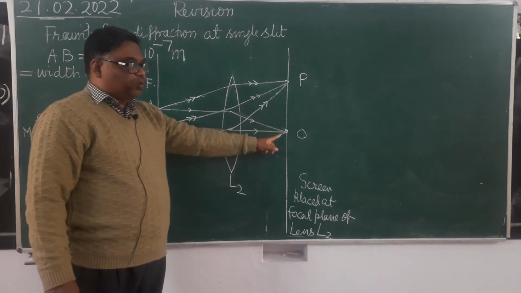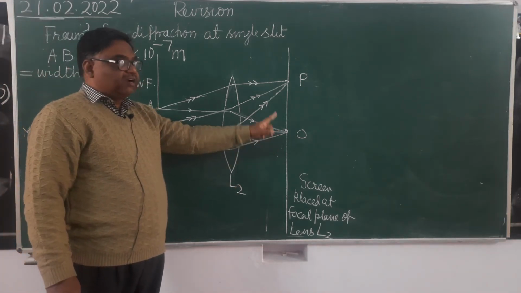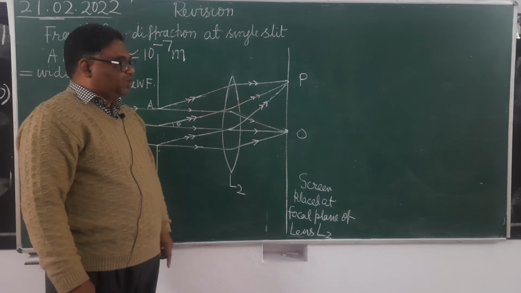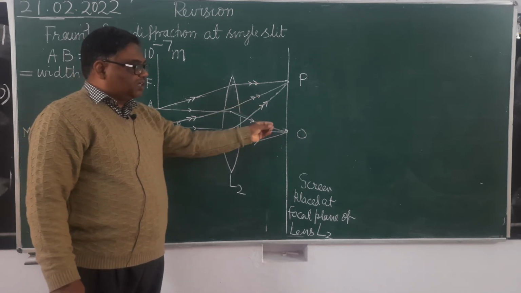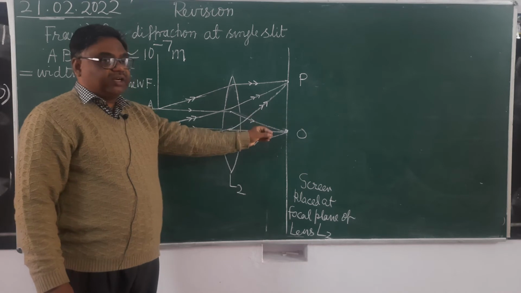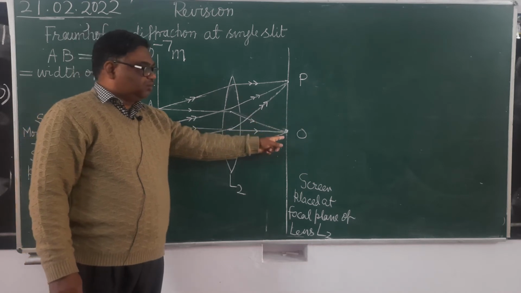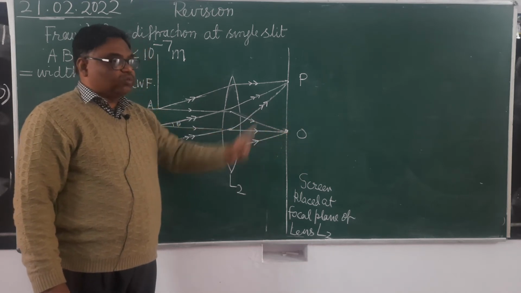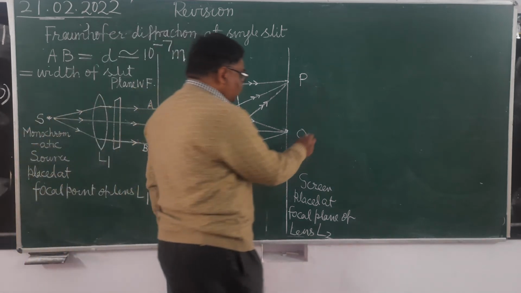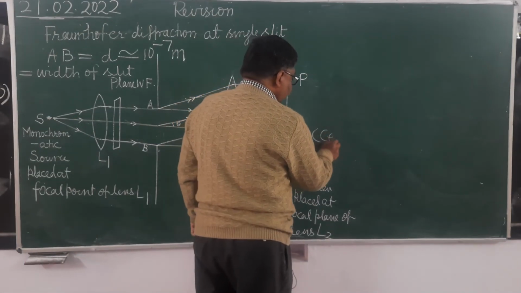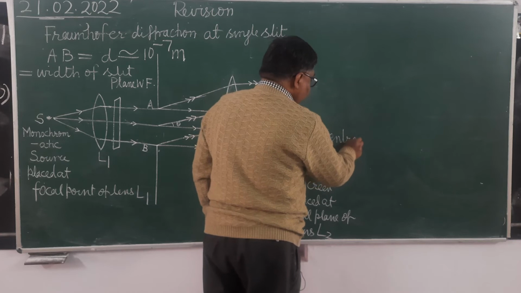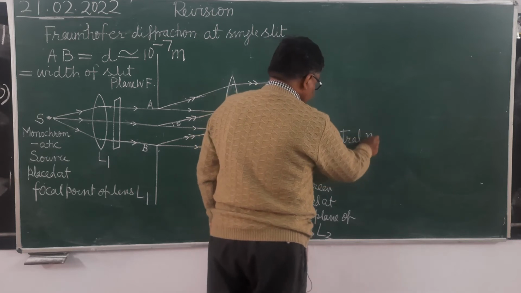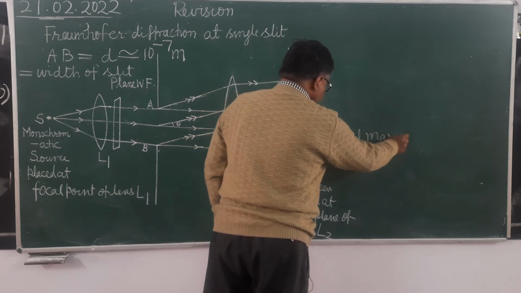They will superpose constructively. And when they will superpose constructively, what will happen? A brighter region will be obtained. Means यहाँ पर जो इंटेंसिटी मिलेगी लाइट की वो मैक्सिमम होगी. This is called the central maximum. Central maximum. Is it clear?